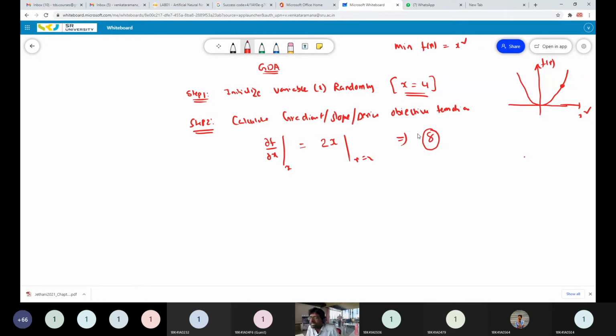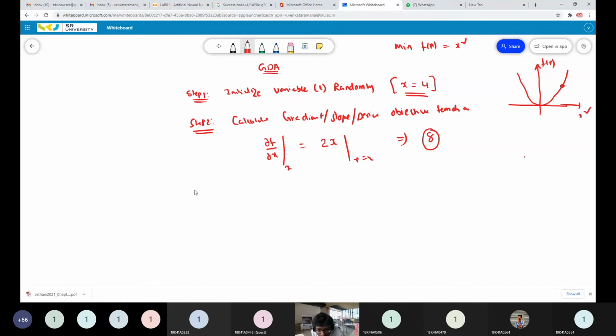Understood up to here, okay? The second step is simply to calculate the gradient of your objective function, or the slope of your objective function curve, at the initially assumed point, by calculating the first order derivative. So this is the second step. You have to compute your gradient.